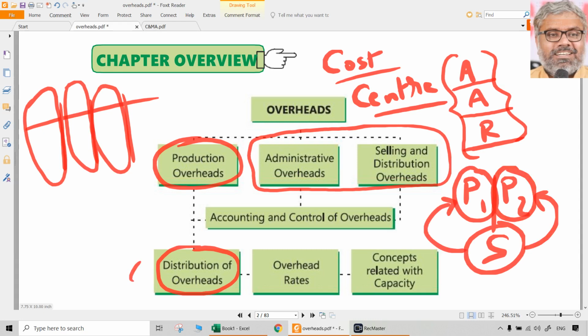So simply speaking, this chapter is going to focus on how the distribution of overheads should happen, of course on some reasonable, appropriate basis, or whatever basis is given in the question, or whatever data is available in the question. On the basis of that only this distribution should happen. There is a primary distribution and a secondary distribution. This apportionment is called primary distribution, and reapportionment is called secondary distribution of overheads.